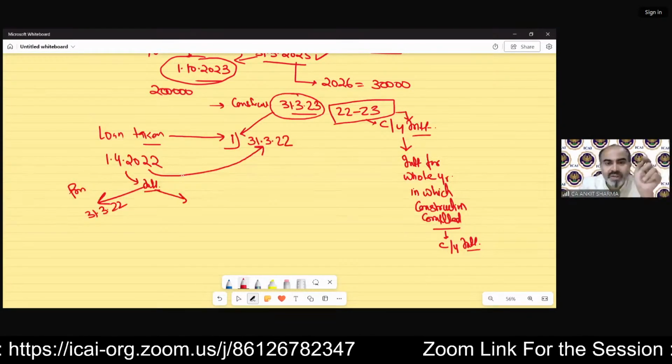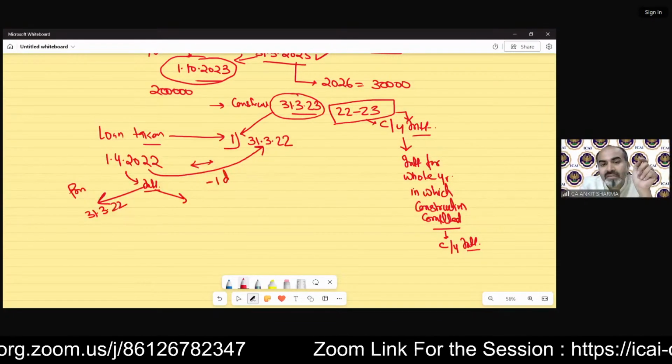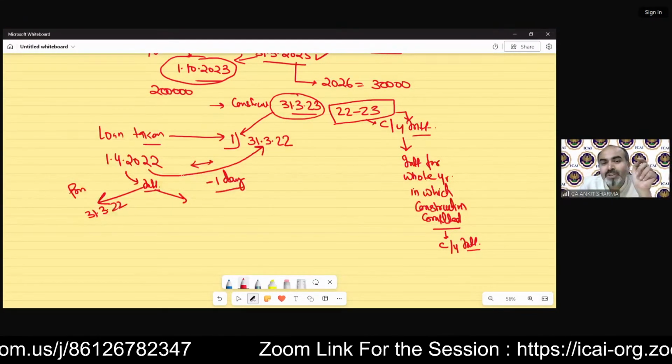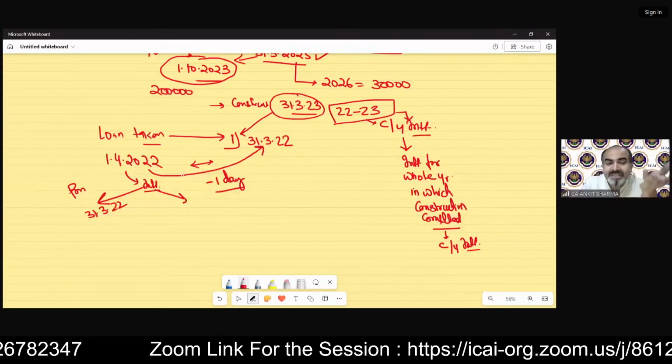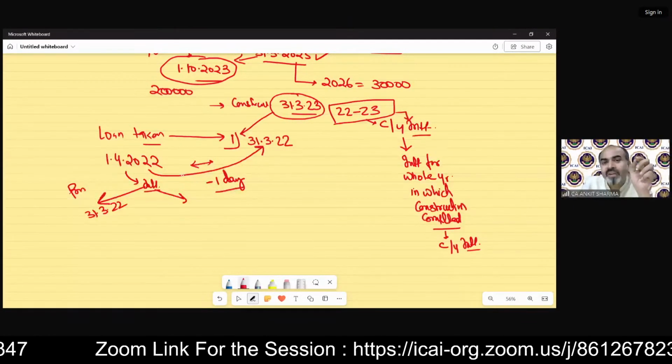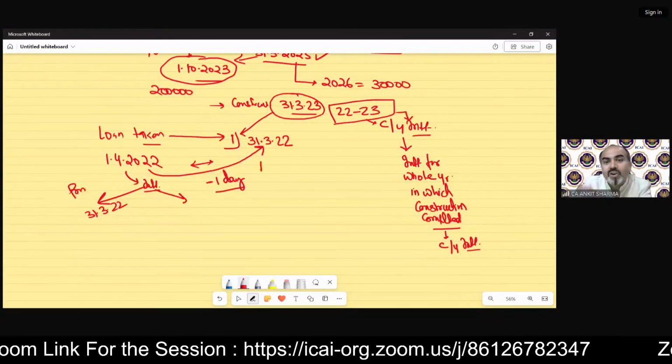Fine. Do one thing, take the difference. There's only 1 day, minus 1 day. So how is it possible that you can pay interest of minus 1 day? That means there is no loan at that day. On 31st March 22, there was no loan existing. So there cannot be interest.